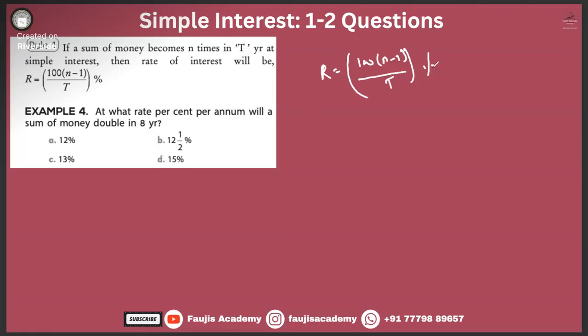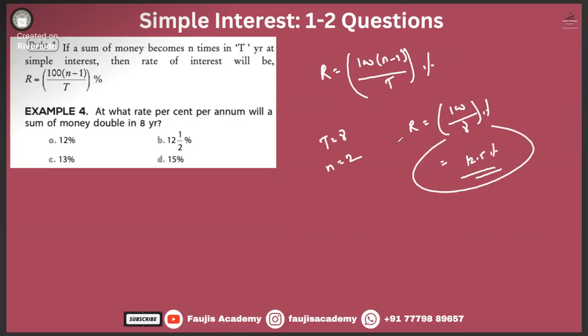What is the question? At what rate percent per annum will a sum of money double in 8 years? So T is 8, and R is what we need to find. N is what? Double means 2. That means R is equal to 100 into (2 minus 1), 1 only, divided by 8. Is it 12.5%? This is what they are saying.